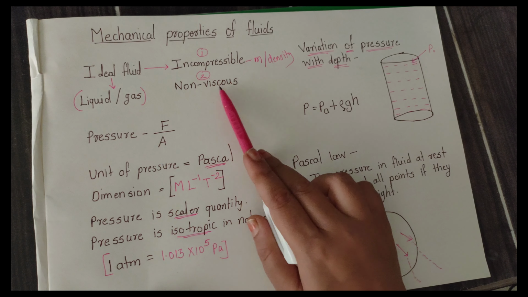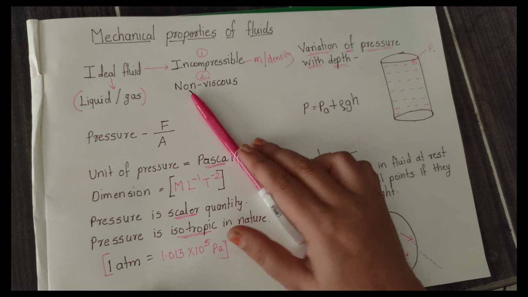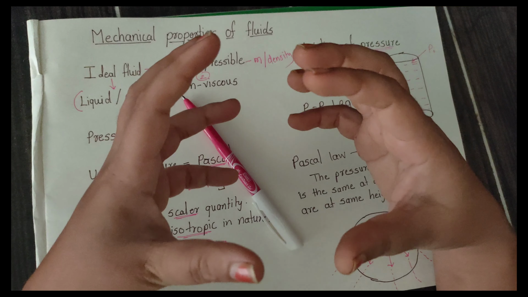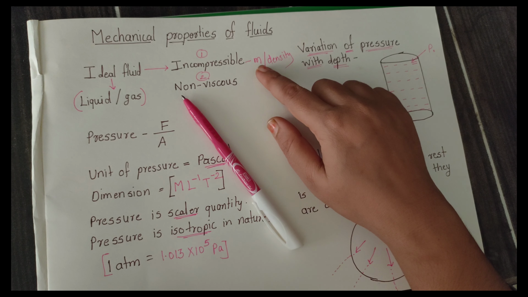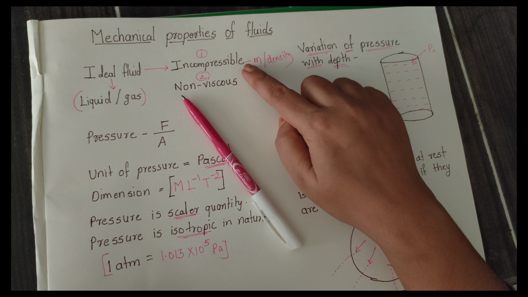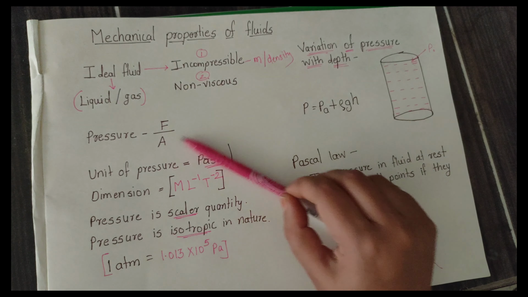An ideal fluid has the following properties. Ideal fluids are incompressible in nature. What is meant by incompressible? Incompressible means that if we put a force on the liquid, the density or mass of that substance remains the same. So that is nothing but incompressible. Right. Now what is the second property of the ideal fluid?